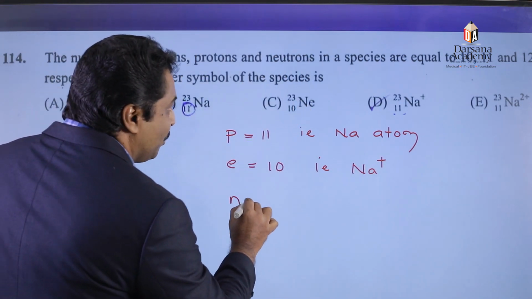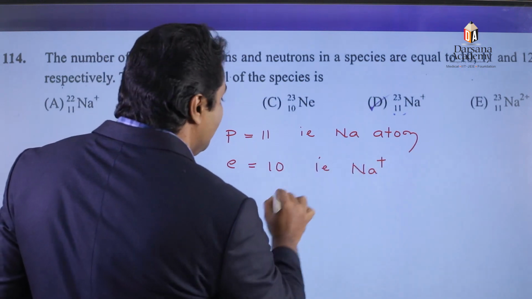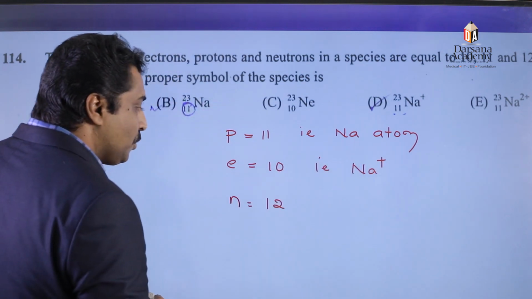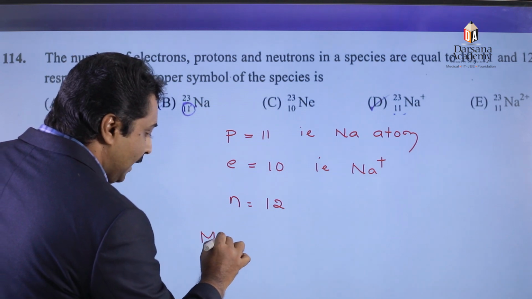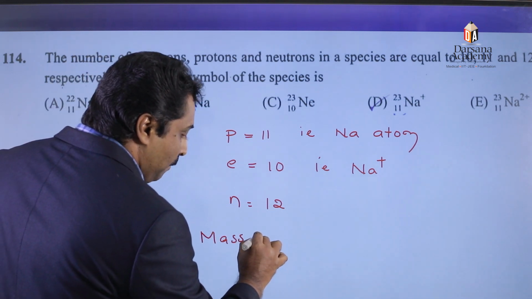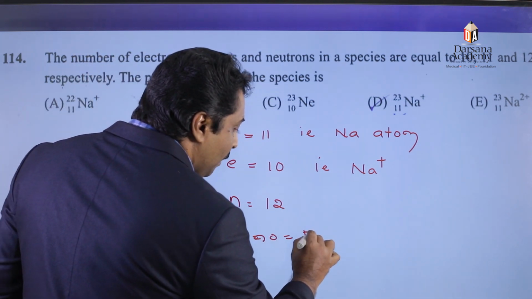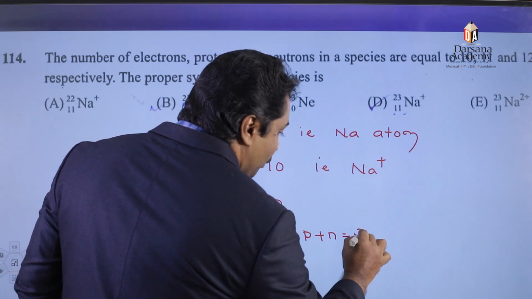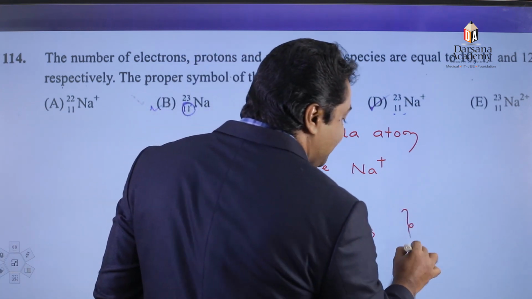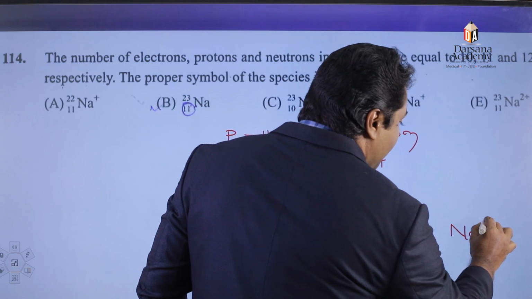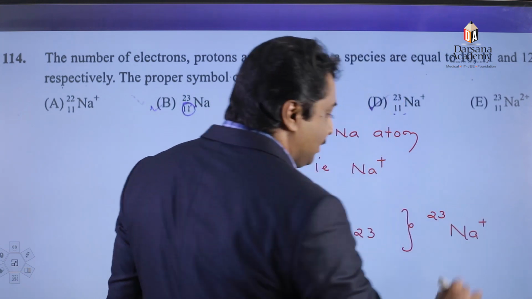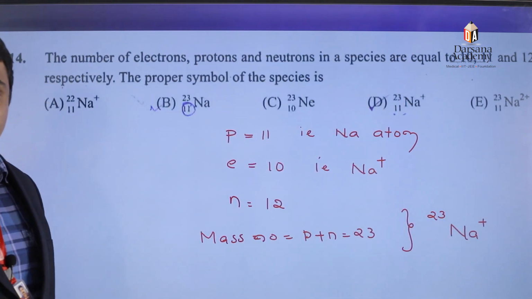Neutron is equal to how much? 12. Neutron is equal to 12, so mass number is proton plus neutron, which is equal to 23. Therefore, the species can be expressed as sodium ion with mass number 23. Which is the answer there?